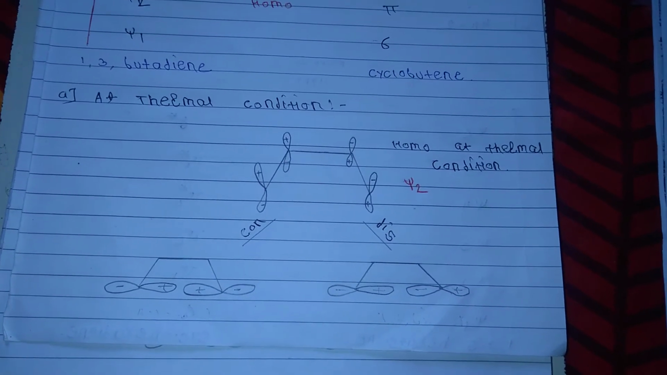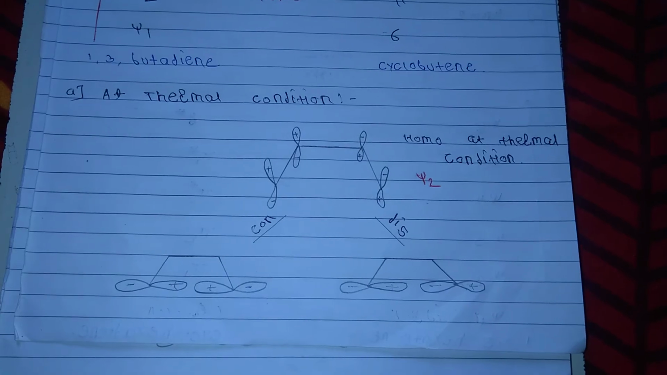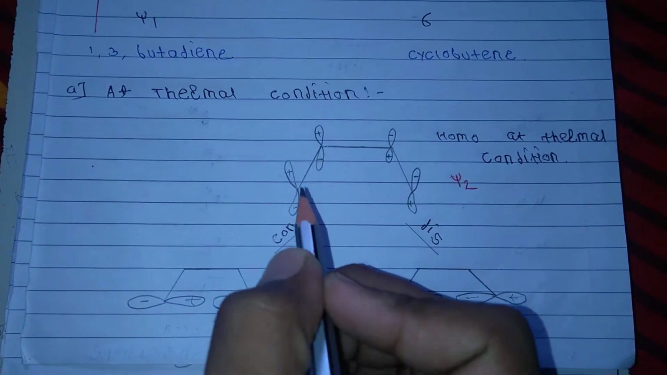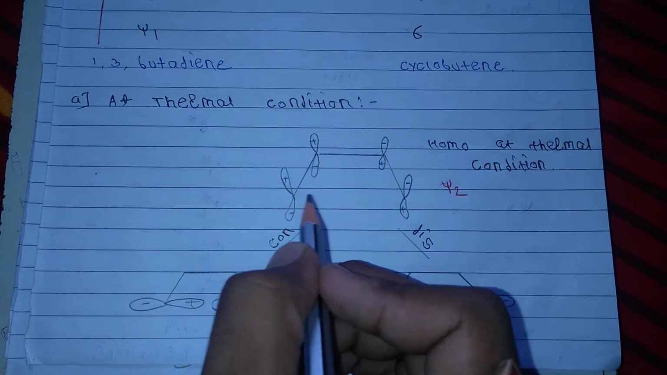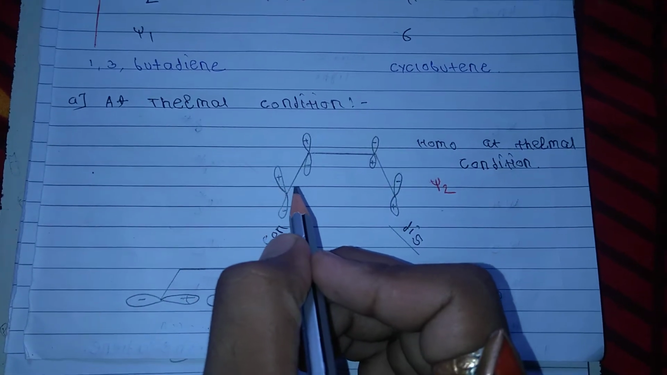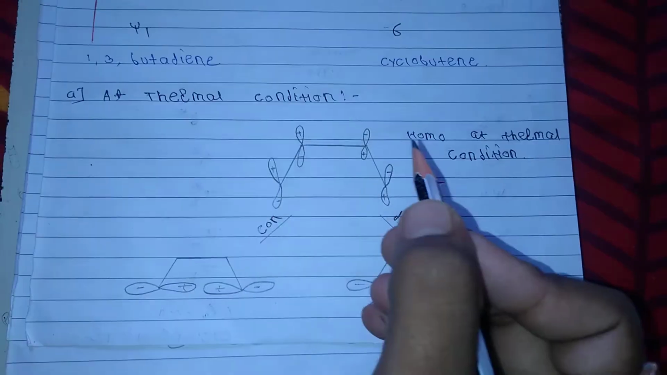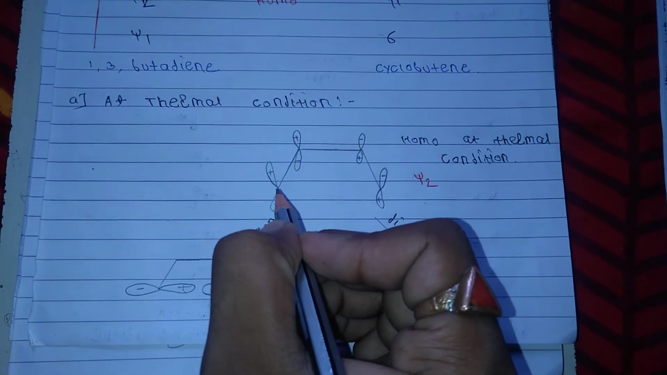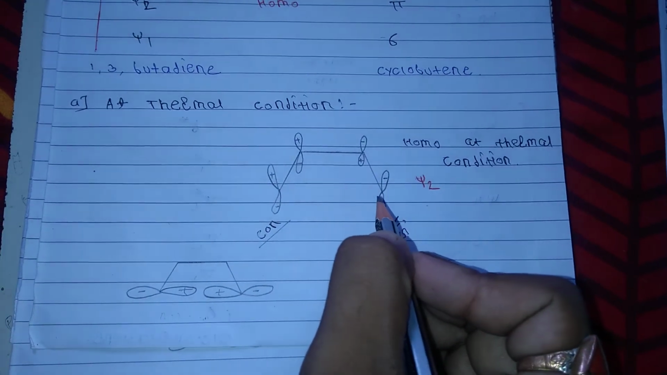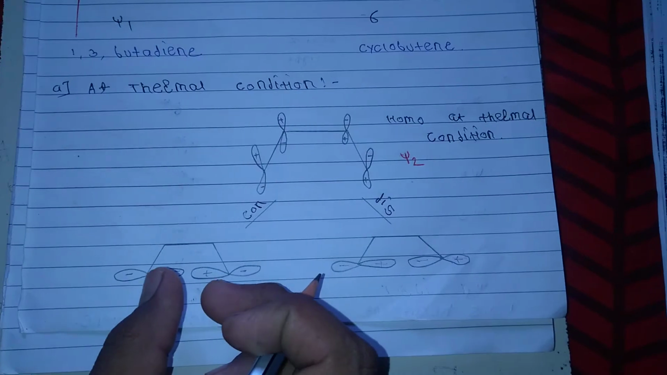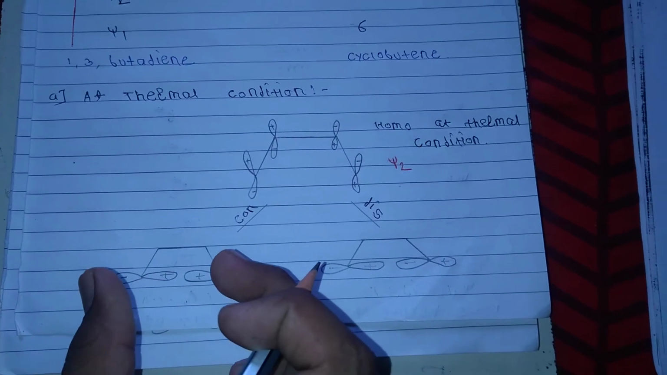So this HOMO can be rotated by conrotation and disrotation. In the conrotation, the two lobes can be rotated in the same direction, that is, clockwise. This lobe is rotated in the clockwise direction, and this also is rotated in the clockwise direction. So the positive sign can interact with this. So this reaction is thermally allowed.